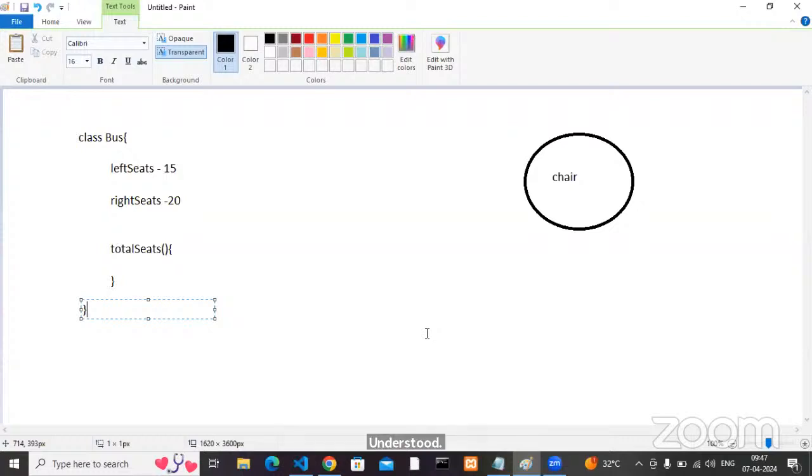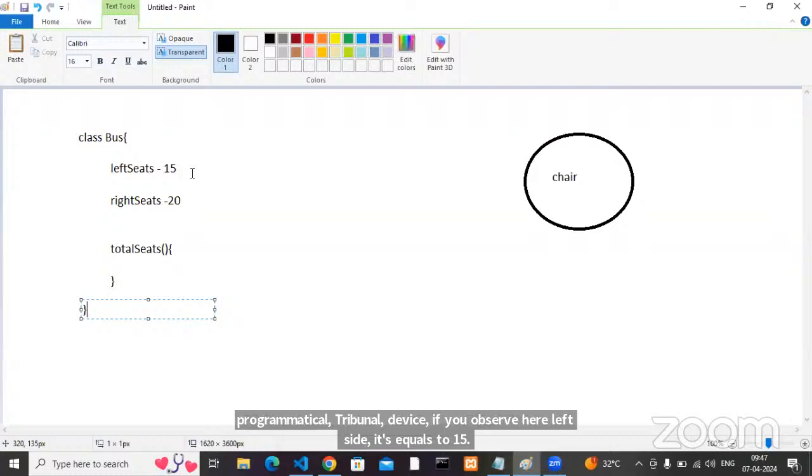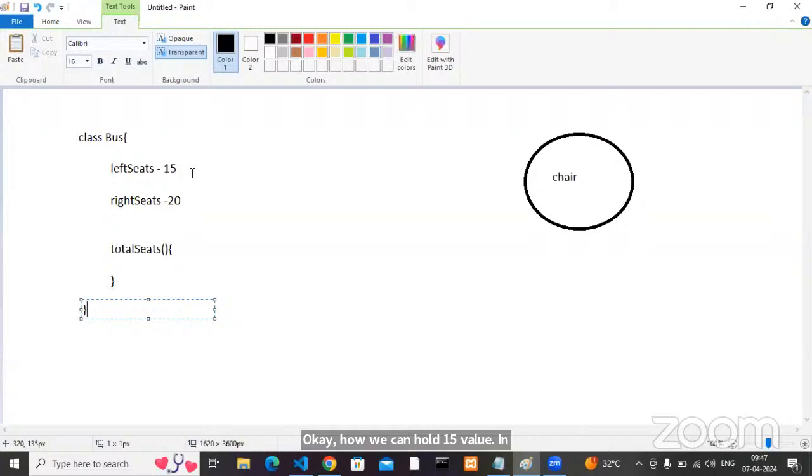programmatically, terminology wise, if you observe here, left side seats equals 15. How can we hold the 15 value in any programming language? If you want to store some data, how can we store it? By using variables or not? Now, can I write something like this? Class bus is there.